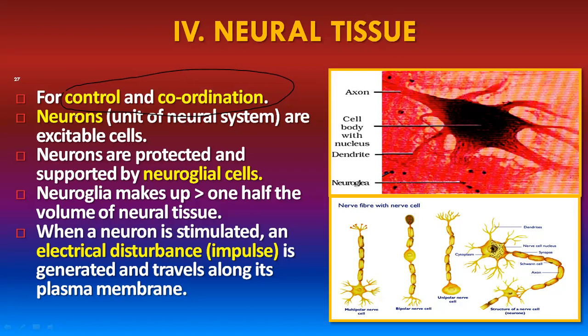Neuron is the structural and functional unit of the neural system. Neurons are protected and supported by neuroglial cells. Neuroglia make up more than one half of the volume of neural tissue. When the neuron is stimulated, an electrical disturbance, that means an impulse, is generated and travels along its plasma membrane. So here, while you are seeing this diagrammatic representation, you can understand the structure of a neuron.